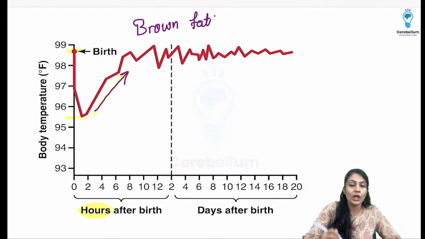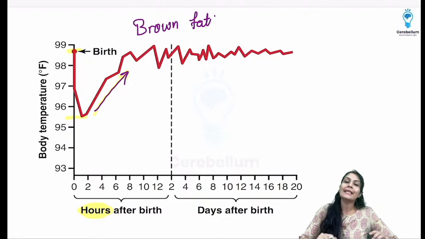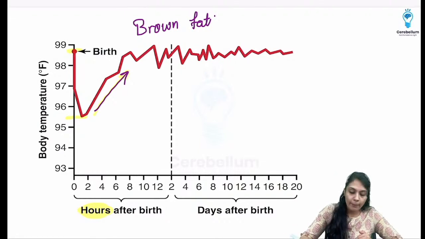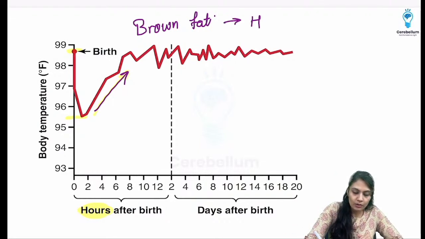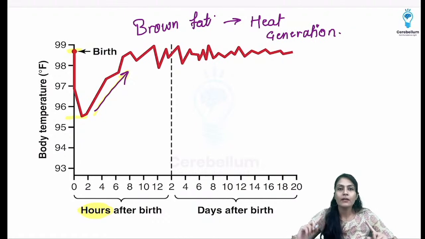We do have yellow fat. Yellow fat is a source of energy. Brown fat can be used as a source of energy, but it is mainly used for heat generation in the babies. Okay, so that is the main reason over here.